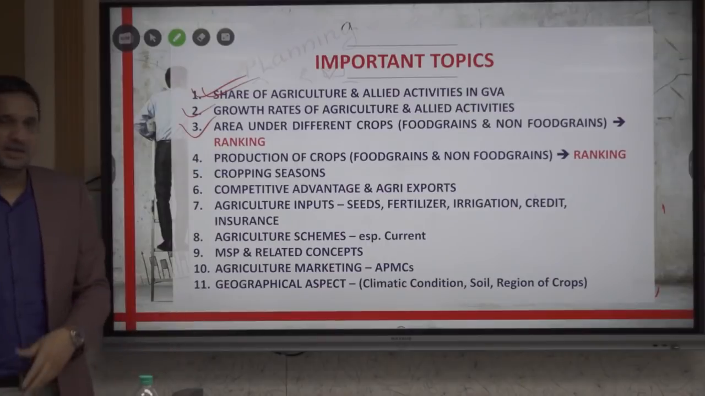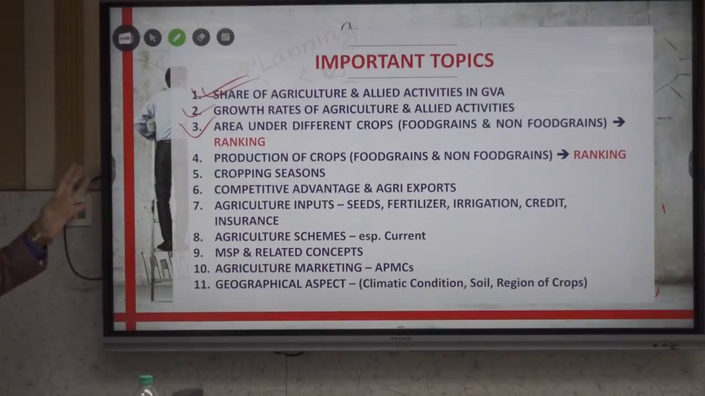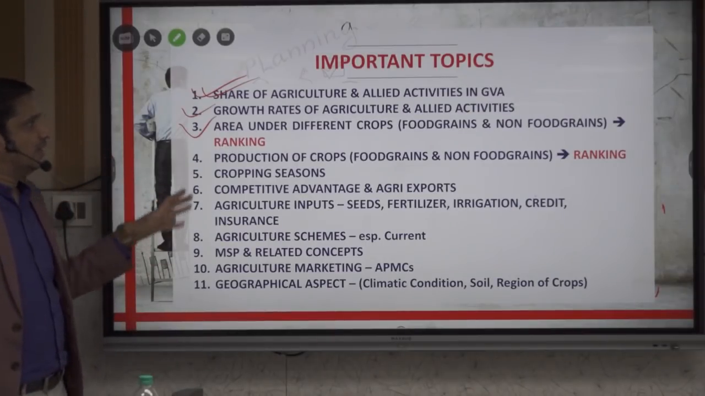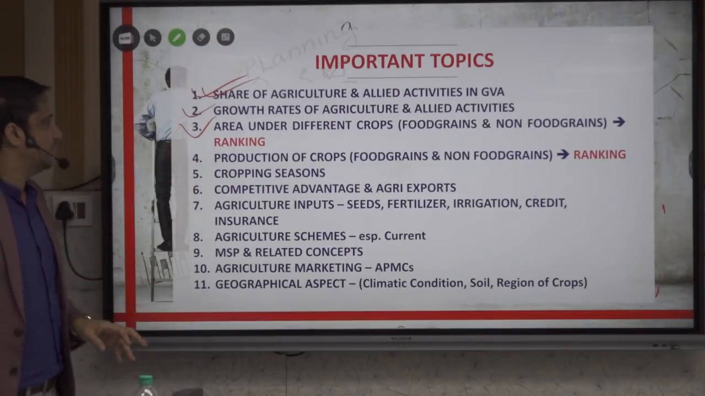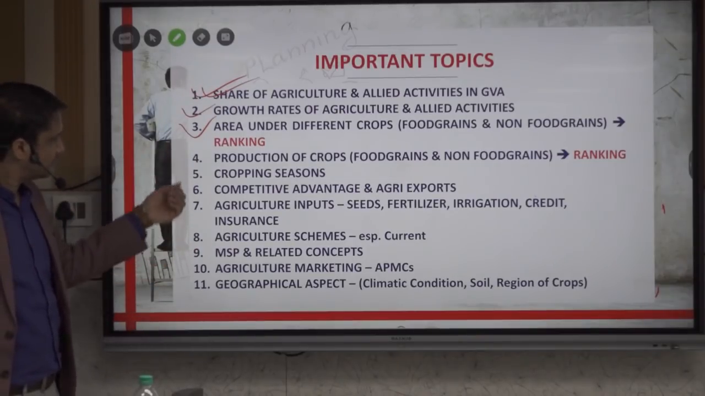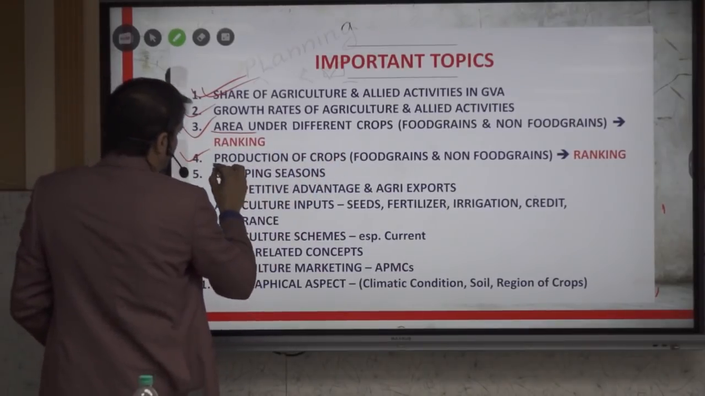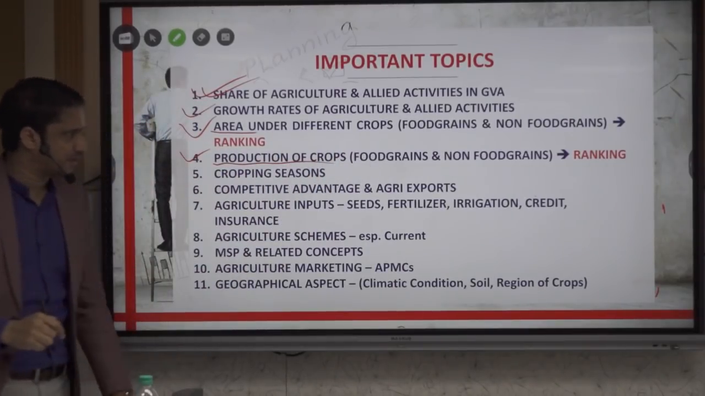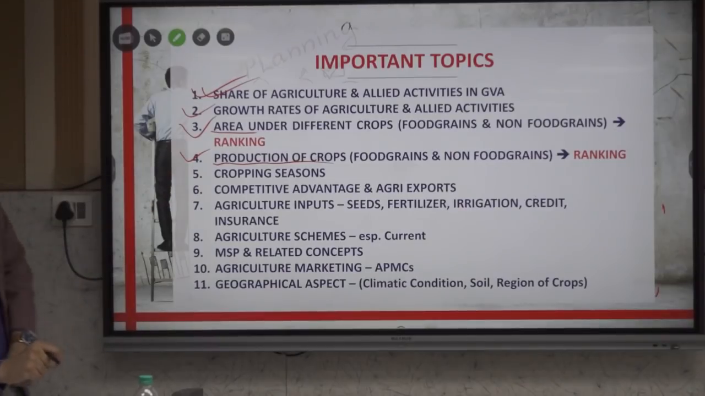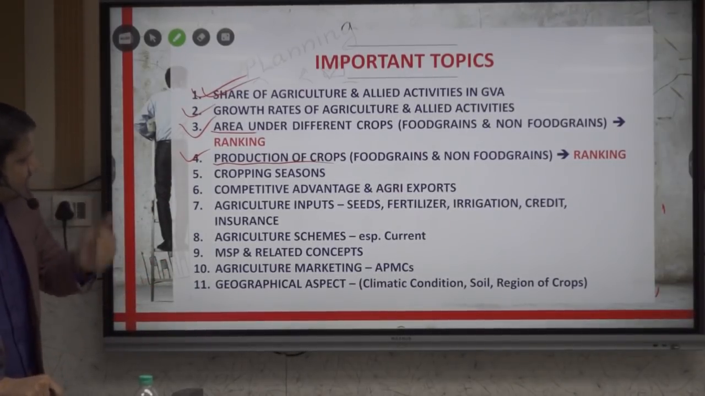Next we have area under different crops. So this we have seen difficult level of questions they have asked, for both food grains also, non-food grains also, and the ranking also. Next is production. So area under cultivation and production also of the crops. Then we have various cropping seasons, Rabi, Kharif, Zaid, etc. So this also we are going to cram.